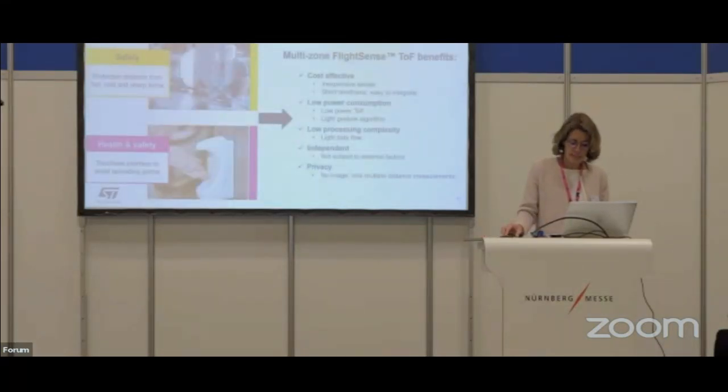So we mentioned that to further enhance the operator's safety, ST ToF sensor can perform some gesture recognition, and the new multi-zone ST ToF sensor is really the product of choice for this kind of gesture recognition. How does it work? The ToF sensor will estimate and compute the distance of the objects in front of the sensor. In the case of a multi-zone time-of-flight sensor, the sensor will perceive the world in an 8x8 zone, so 64 zones.